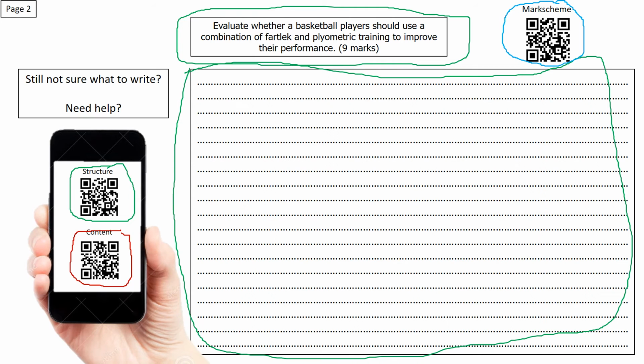Now if you do not score full marks, so 9 out of 9, it's really important that you add any information to your answer to make sure that you score full marks next time. Have a go at answering it, see how you get on. If you need to use your notes, if you need to ask the person next to you for any help, then that is completely fine. This is not a test. Good luck.